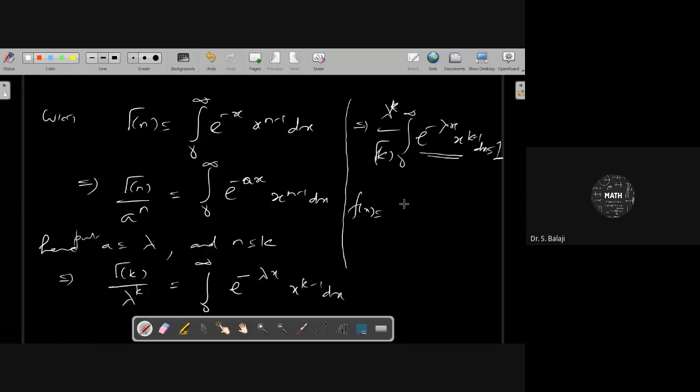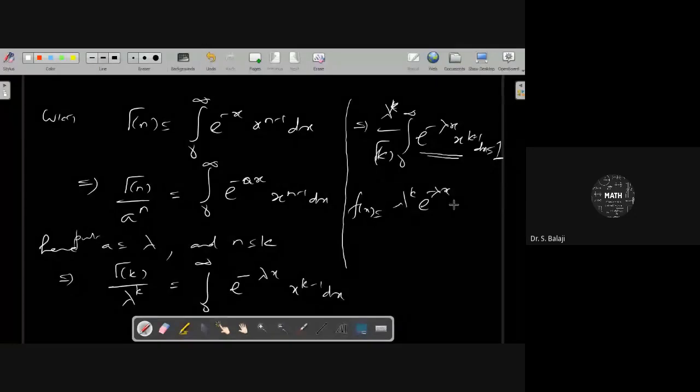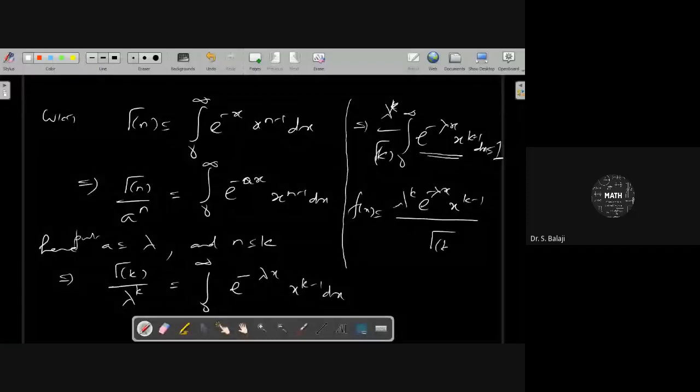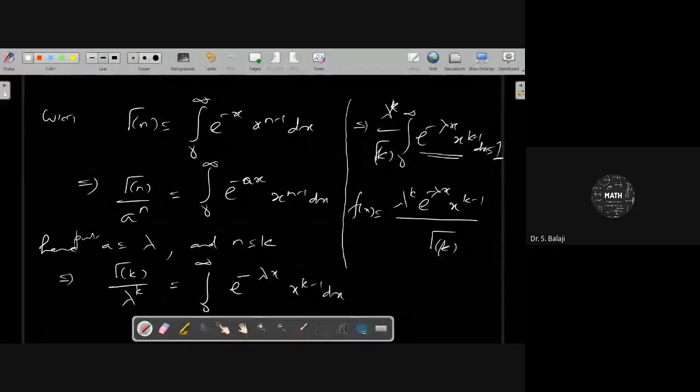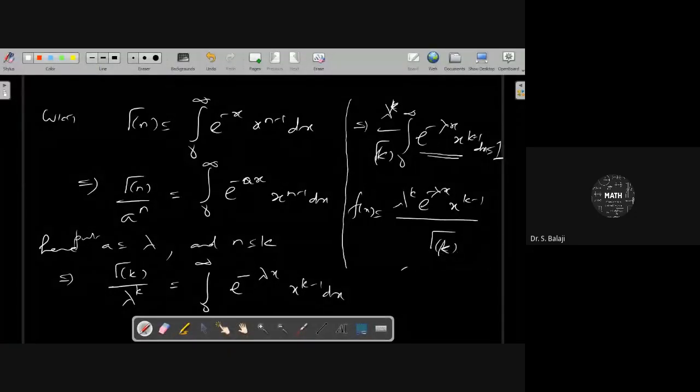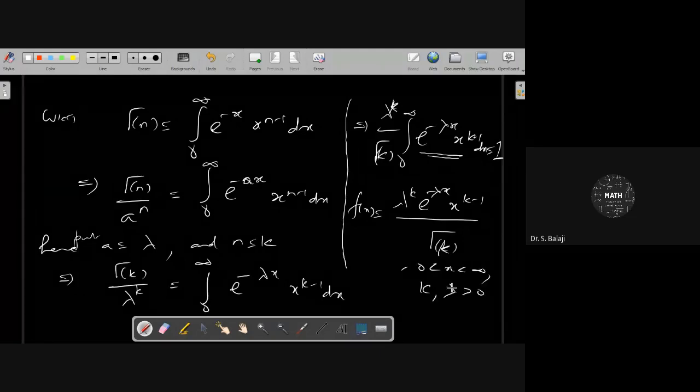What is the PDF? Lambda power k, e power minus lambda x, x power k minus 1, whole divided by gamma k, with the range 0 less than x less than infinity, and one more condition: k and lambda are greater than 0.